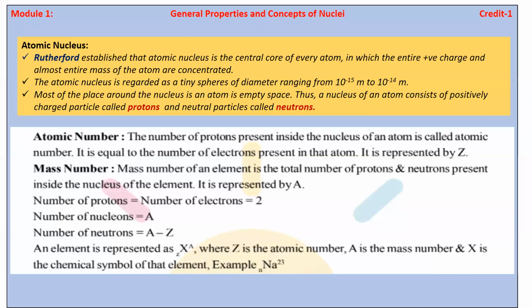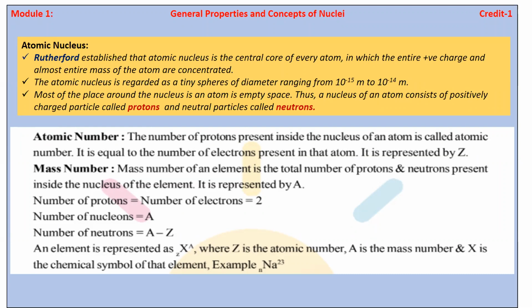Whenever we talk about the atom or nucleus, the name Rutherford suddenly comes to mind. He suggested that the entire positive charge and almost the entire mass of the atom are concentrated in the nucleus. The atomic nucleus is regarded as a tiny sphere of diameter ranging from 10 raised to minus 15 meter to 10 raised to minus 14 meter.